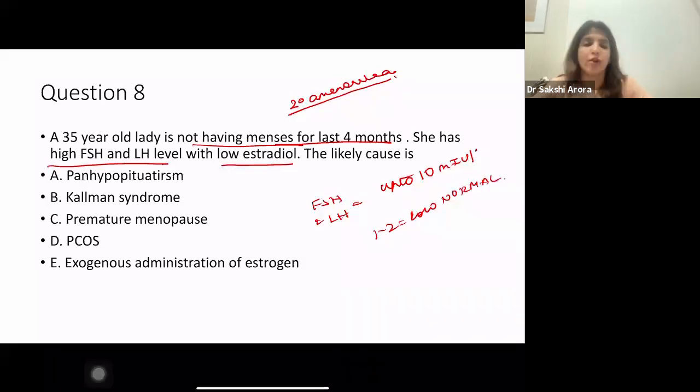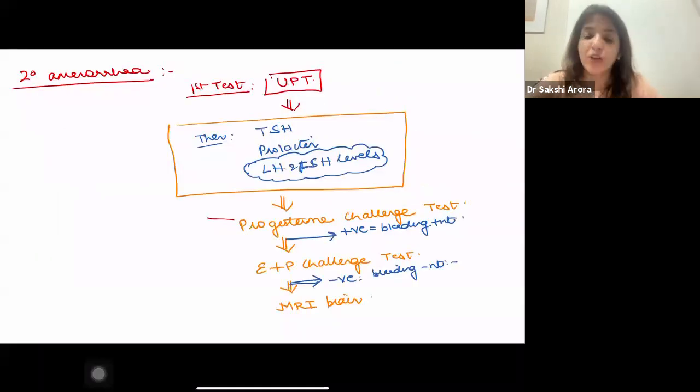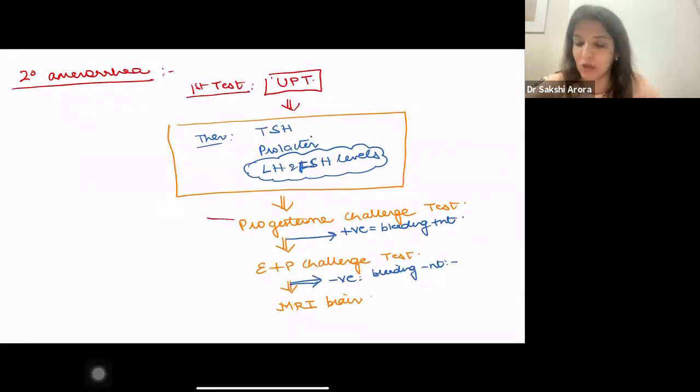1 to 2 is low normal, and up to 10 is the normal value, right? Okay. So whenever you get a question or a female who comes to you with secondary amenorrhea, the first investigation which you have to do is a urine pregnancy test. And this algorithm you have to remember, right?